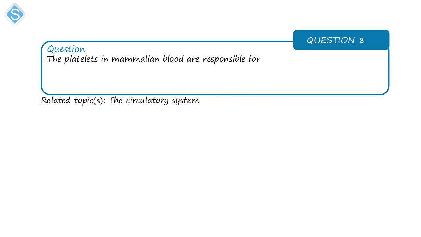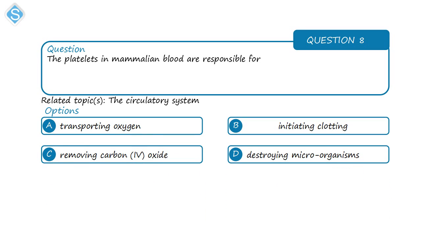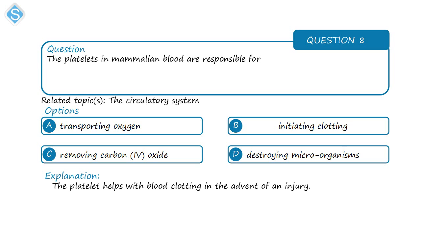Next question is on circulatory system. The platelets, okay, in mammalian blood are responsible for clotting. So the platelet helps with the clotting of the blood in the event of an injury.